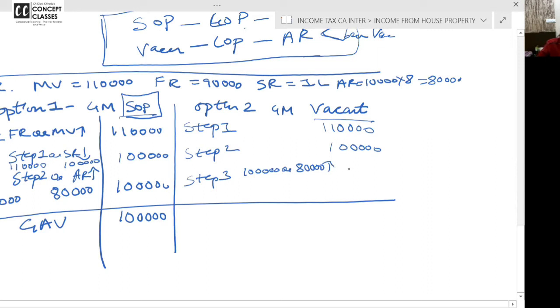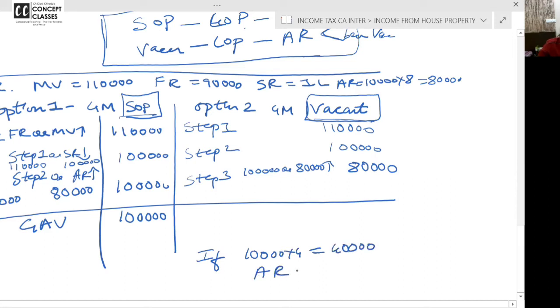But here we will take the step 3 answer as 80,000 because actual rent is low because of vacancy. If you want, you can write: if 10,000 into 4, more rent is received, 40,000, actual rent would have become 1,20,000, and 1,20,000 is higher than 1 lakh.